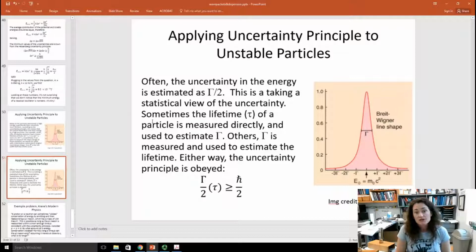Okay, so sometimes when you're doing this, the lifetime tau of a particle is measured directly and used to estimate that full width half max gamma. And others, gamma is measured and used to estimate the lifetime. But either way, the uncertainty principle has to be obeyed. Gamma over 2 times tau has got to be greater than or equal to h bar over 2. So you might see some physics problems like that popping up in your homework.